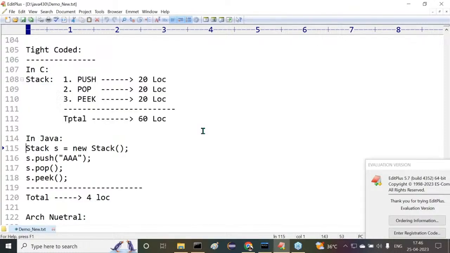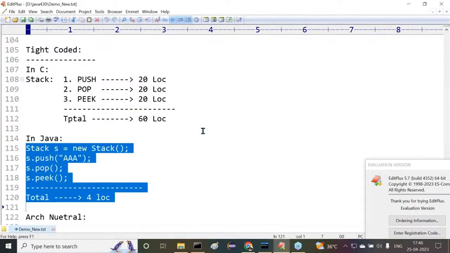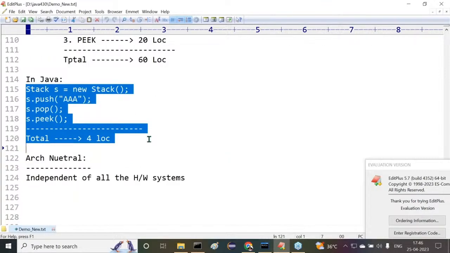But in the case of the Java programming language, the same stack operations we are able to complete within 4 lines of code. Just within 4 lines of code, we can complete the same stack operations. Got it or not? All right, sir.